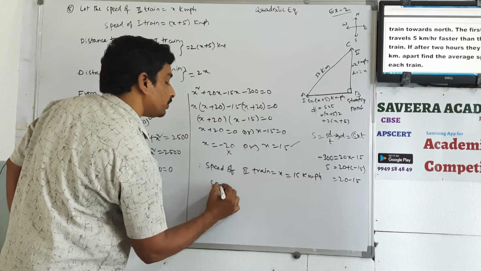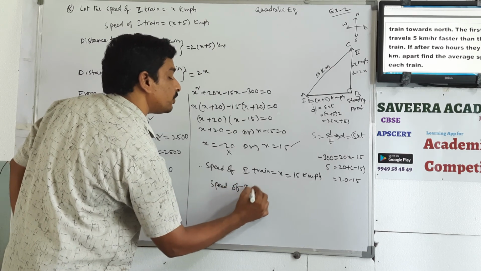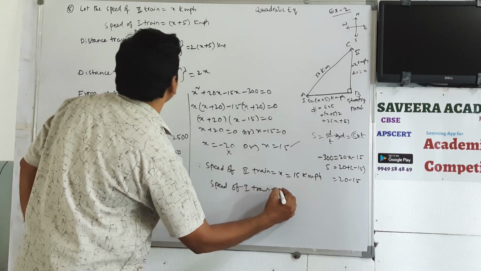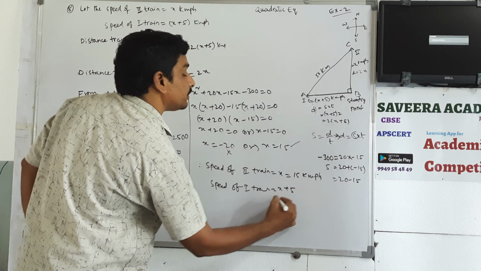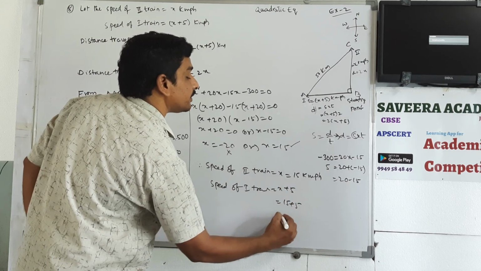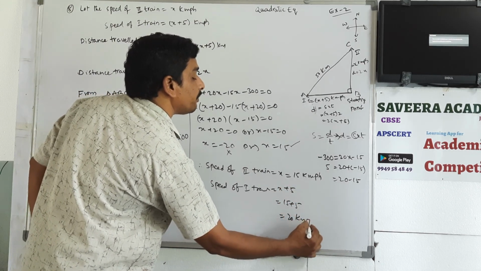Next speed of first train, that is equal to x plus 5, so that is equal to 15 plus 5, that is equal to 20 kmph.